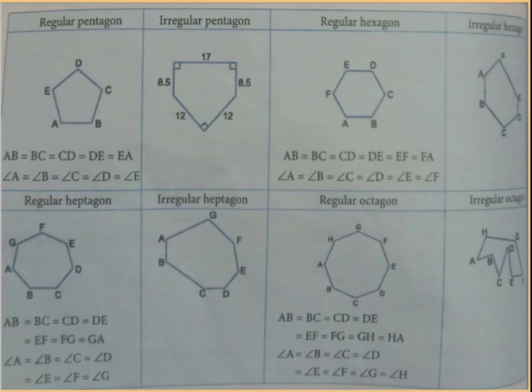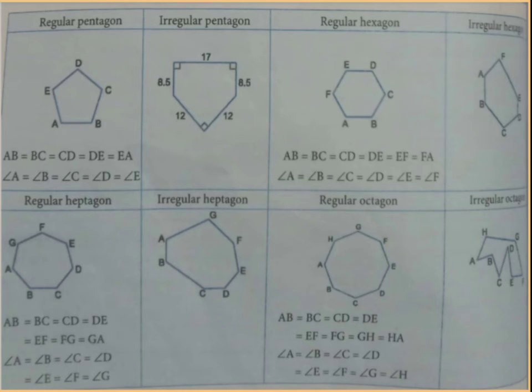If you see the next figure, that is a regular hexagon. Hexagon means a six-sided figure. So here all the sides, like AB is equal to BC is equal to CD is equal to DE is equal to EF is equal to FA. Here all the sides are equal. And if you see the angles, like angle A is equal to angle B is equal to angle C is equal to angle D is equal to angle E is equal to angle F. So here all the angles are also equal. So this is a regular hexagon.